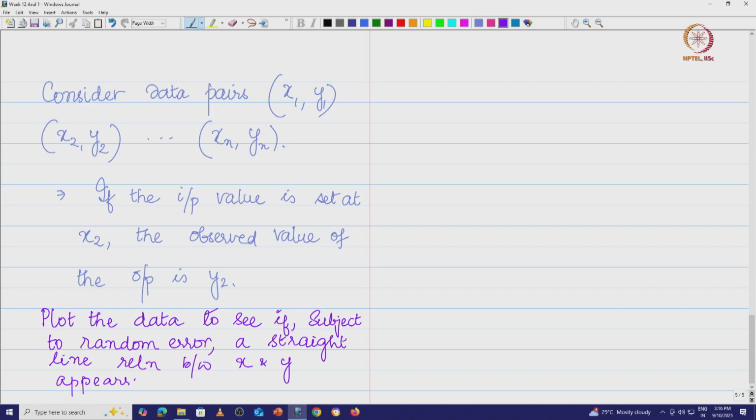So what we are going to do is estimate the regression parameters, which are basically beta naught and beta 1.